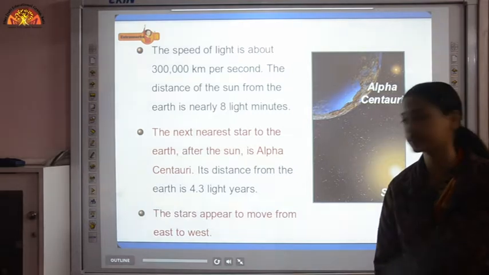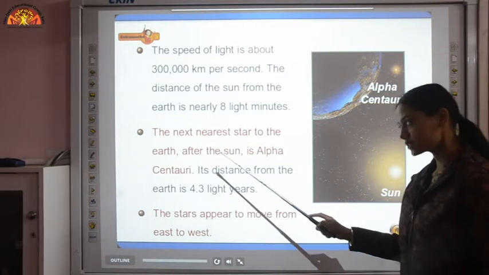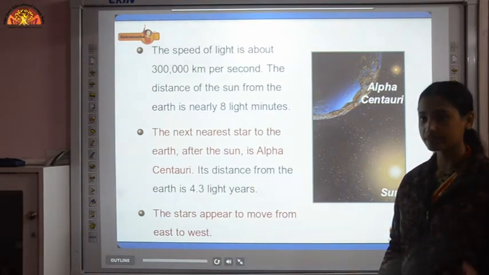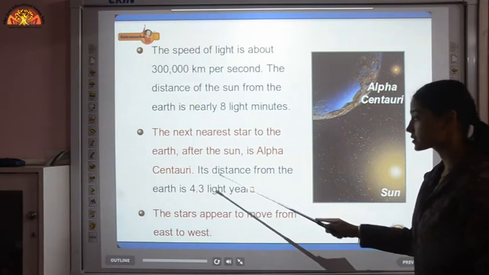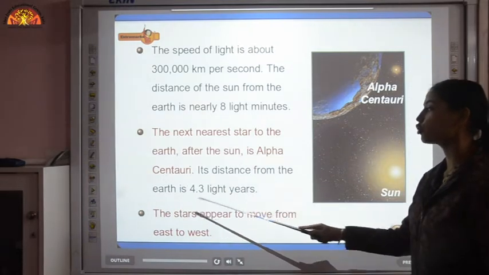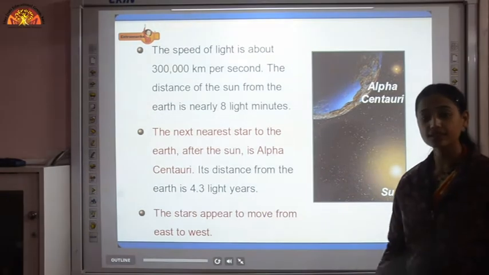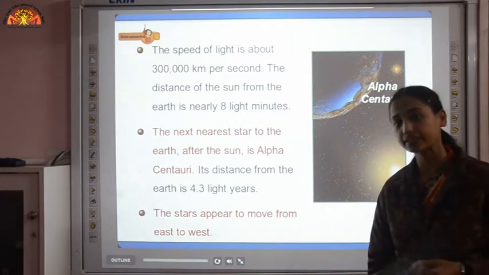The nearest star is the sun, and next to the sun is Alpha Centauri, and its distance from the earth is 4.3 light years. That means the distance covered by light in 4.3 years.